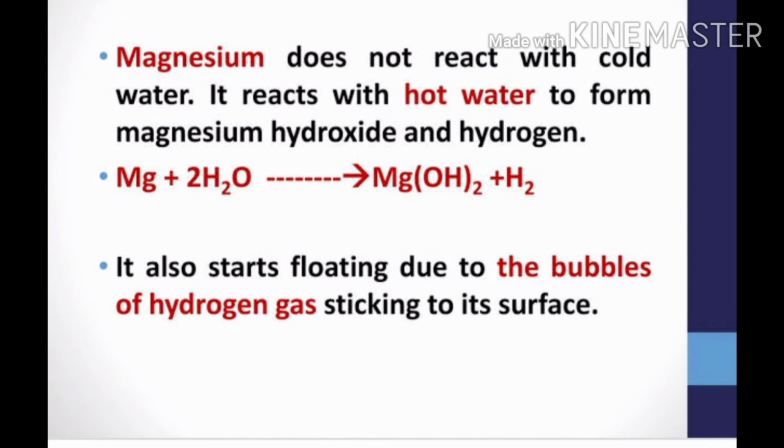You can see here the equation Mg plus H2O giving magnesium hydroxide Mg(OH)2 plus hydrogen gas. It also starts floating like calcium due to the bubbles of hydrogen gas sticking to its surface.